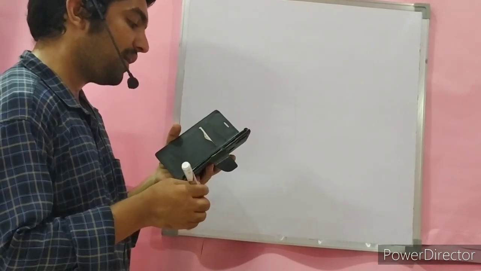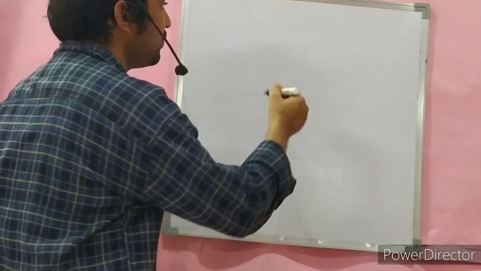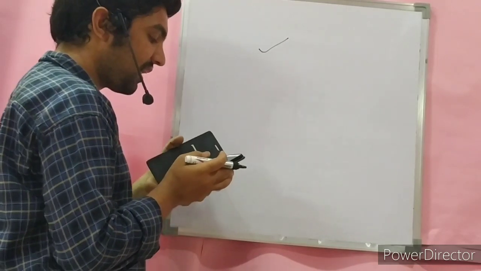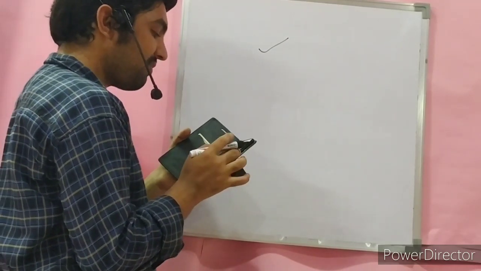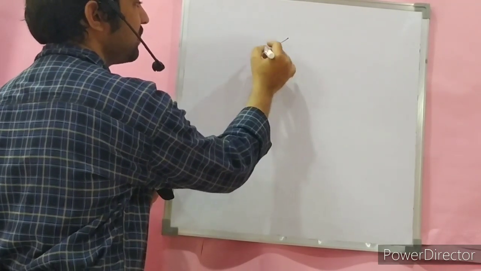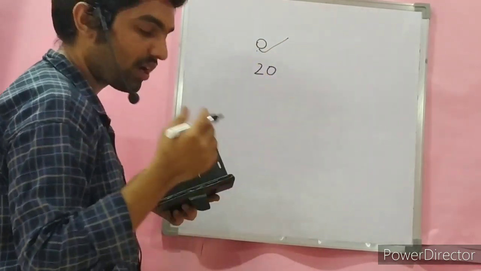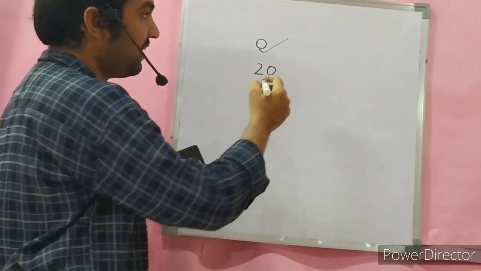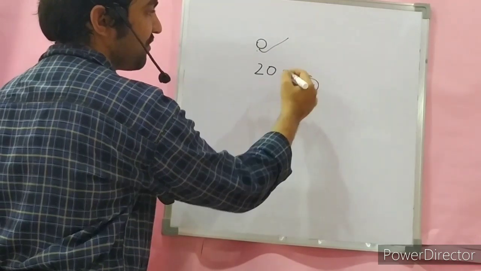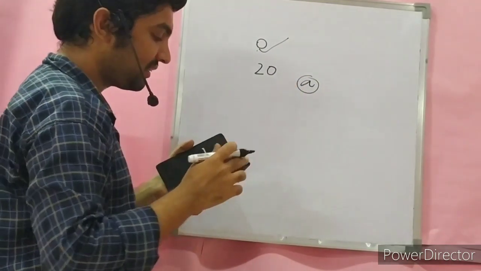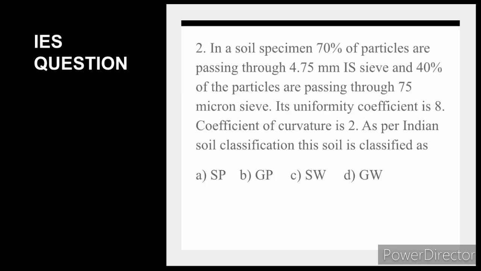The minimum value of group index for a soil can be taken as 0. Statement number 1 is correct. Maximum possible value for a group index is 20. Yes, group index of a soil lies between 0 and 20. Both 1 and 2 are correct. So for this question, option A is the answer.